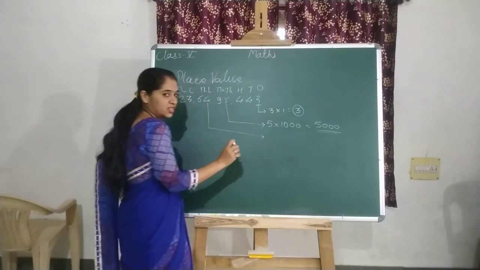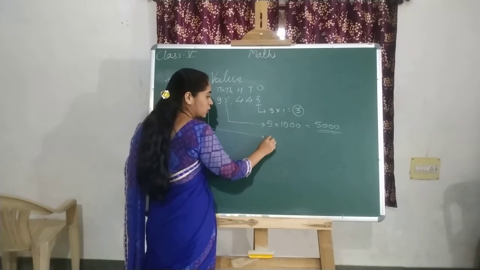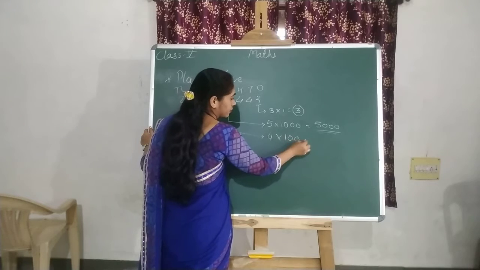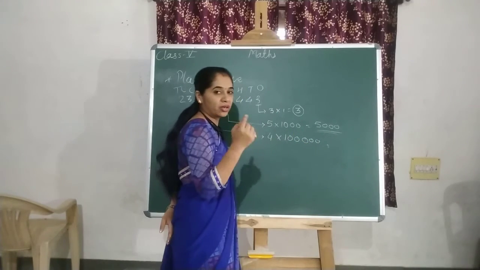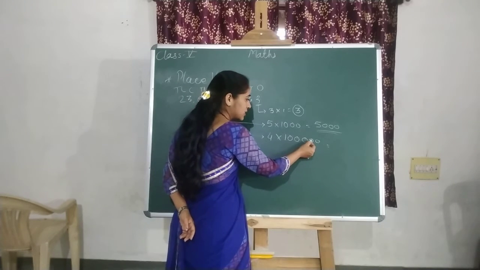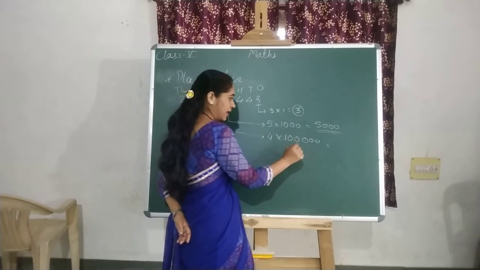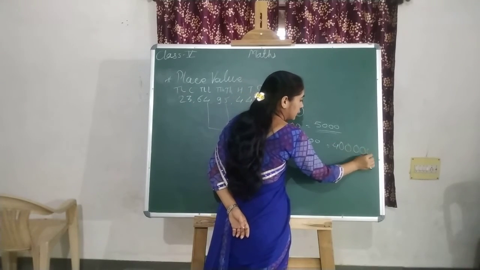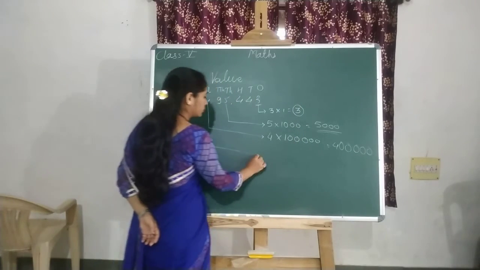You already know this, but I'm just revising. 4 is at the lakhs place, so 4 multiplied by 1 lakh gives 4 lakh. When you are writing these zeros, make sure yourself: ones, tens, hundreds, thousand, 10,000, lakh. So its value is 4 lakh.